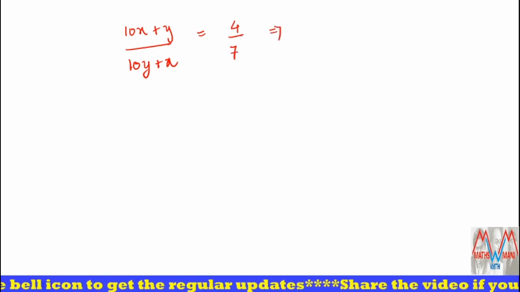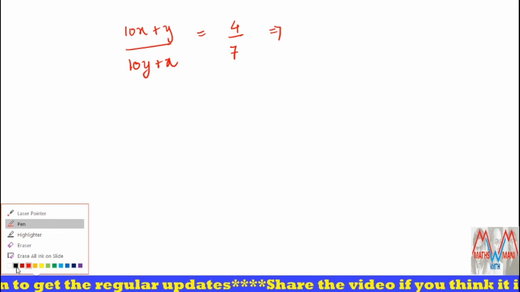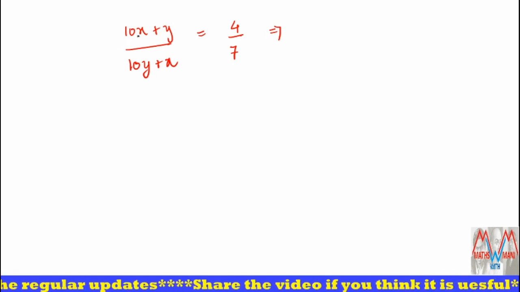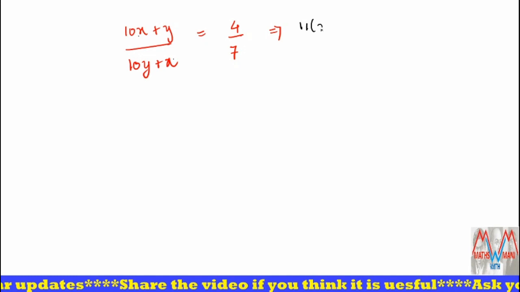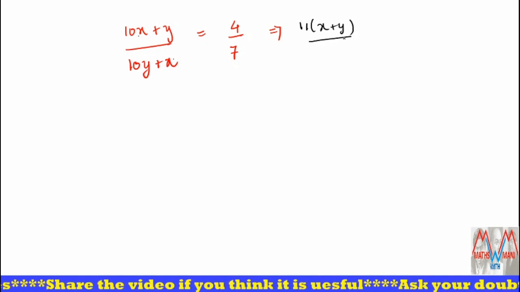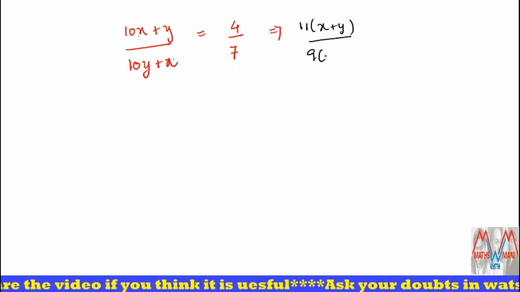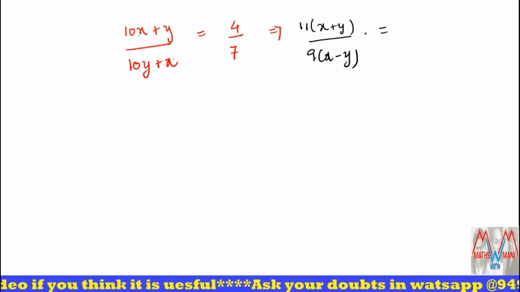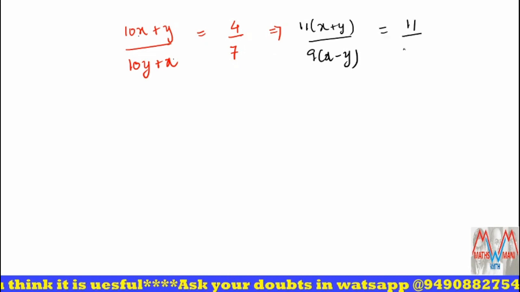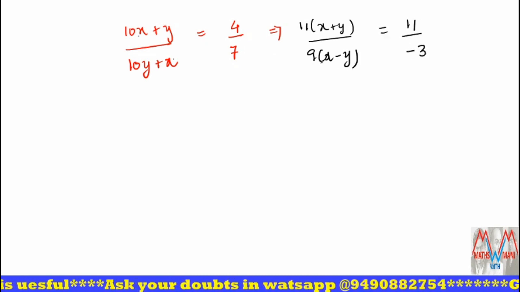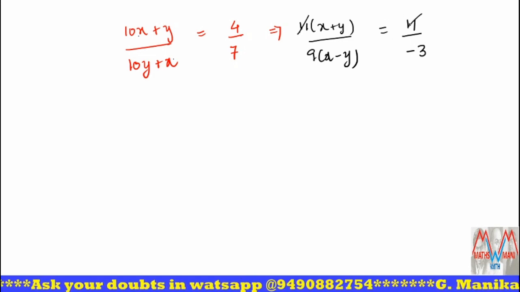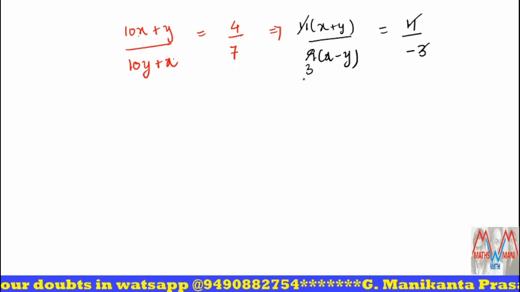Okay. Now what will I do? I'll apply componendo and dividendo. 10x plus x, 11x plus y, over 9x minus y, is equal to 4 plus 7, 11, over 4 minus 7, minus 3. So 11 cancels with 3 ones, 3 threes.